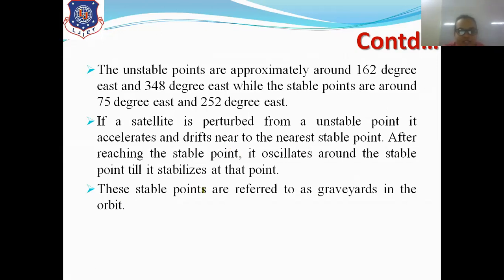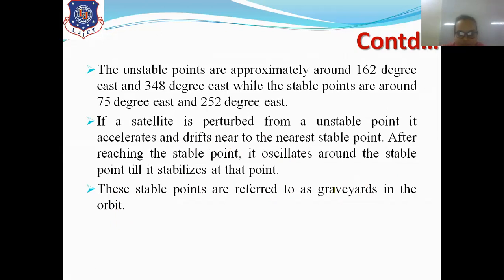Clear? These stable points are referred to as graveyards of orbit, right? So here is the definition for the graveyards in the orbit of the satellite. If they have asked for the definition of graveyard, then you have to write this particular point in the definition of graveyards.